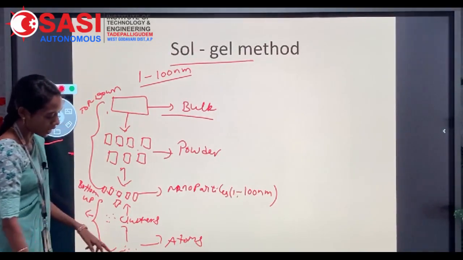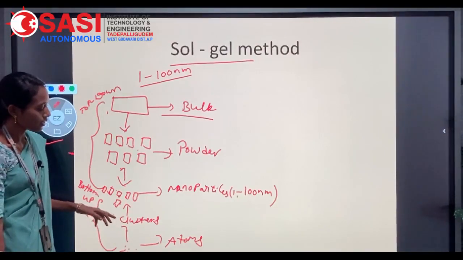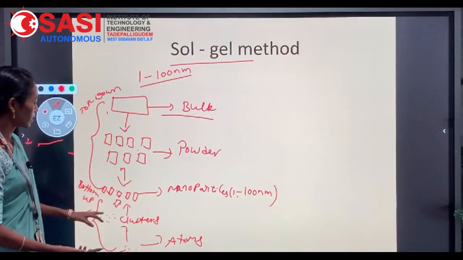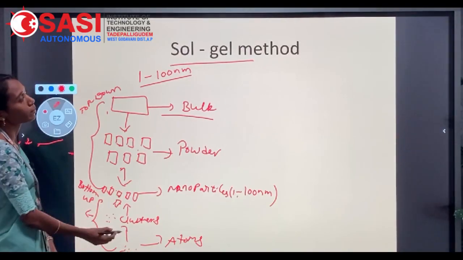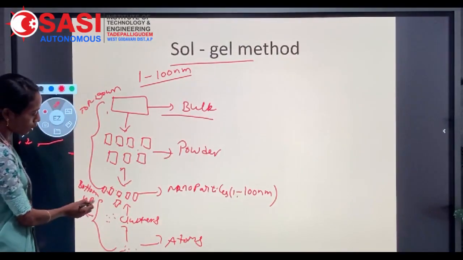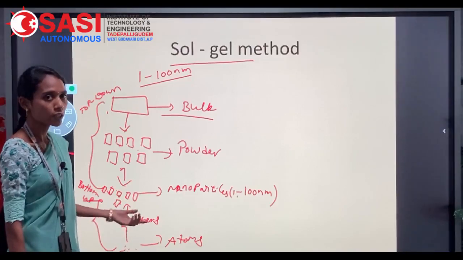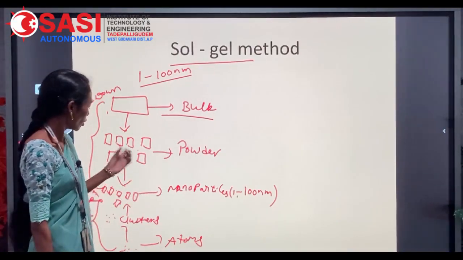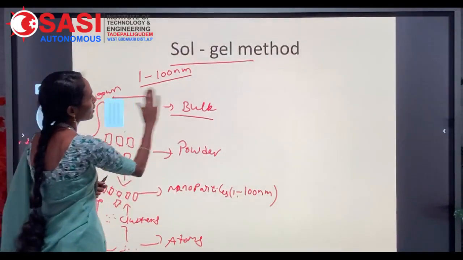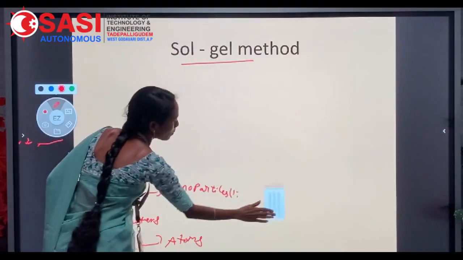Initially we consider atomic size particles. They will be converted into clusters. These clusters will be converted into nanoparticles. In this sol-gel method, we follow the bottom up approach because in this method we can get uniformly formed nanomaterial. We can also obtain homogeneous materials by using the bottom up approach method.